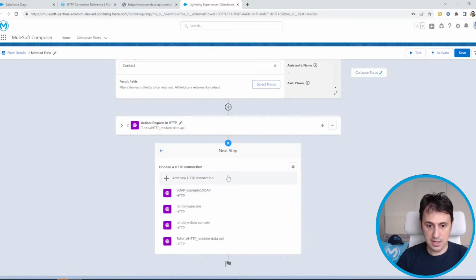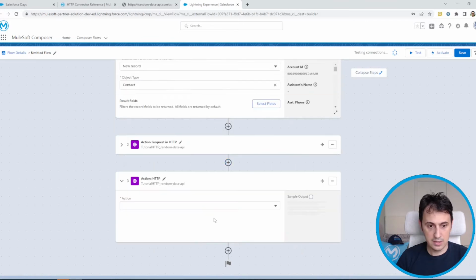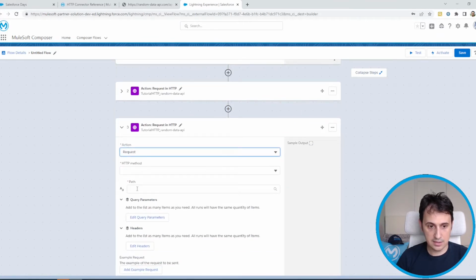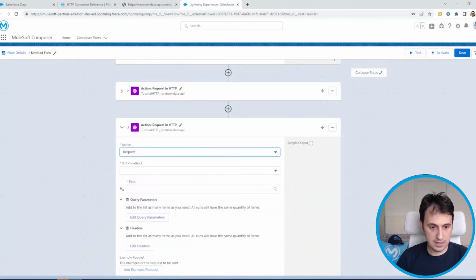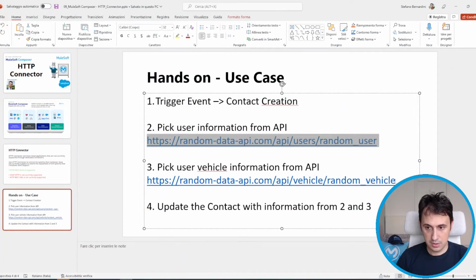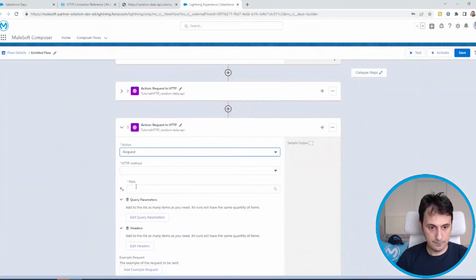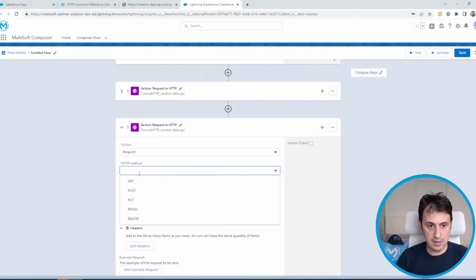Okay, I select again the tutorial, random data API. This time I don't select the previous path. I select instead the new path, /vehicle. The HTTP method is the same, so GET.